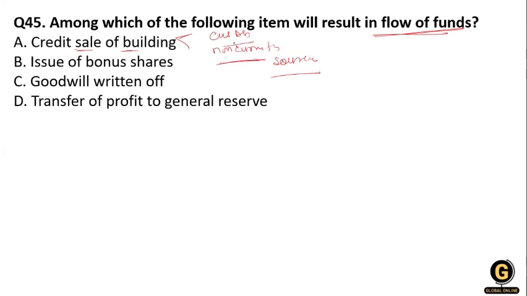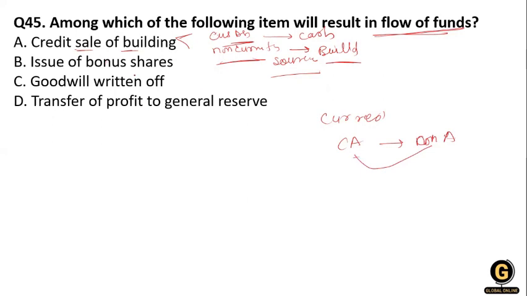There is a relationship between the current asset, that means cash, and the non-current asset, that means the building. So whenever you see a relationship between a current asset and a non-current asset, in that case this is a flow of funds. Here you can see the flow of funds.